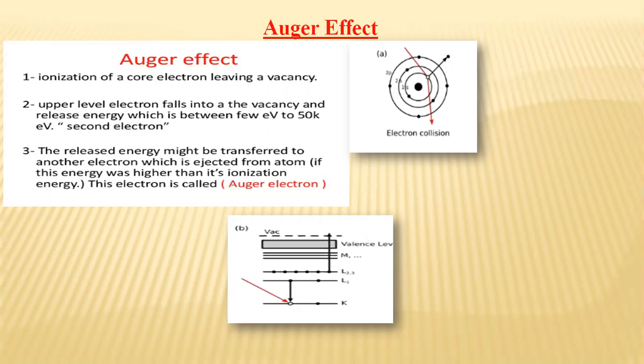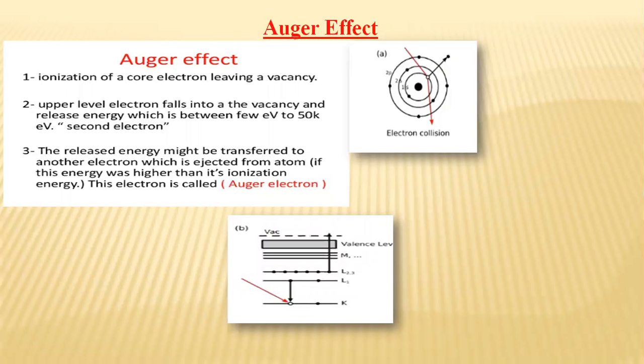The hole is then filled by an electron from a higher orbit, maybe the L shell, M shell, N shell, and so on, resulting in a release of energy which is used to separate an additional electron. This additional electron is also known as the Auger electron.